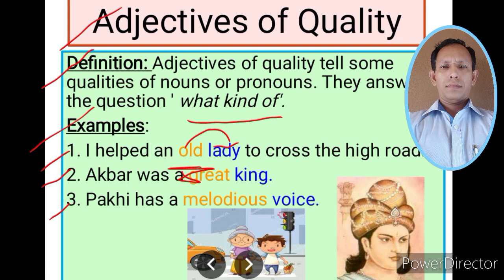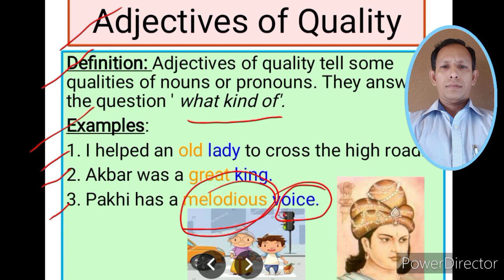In the second sentence, the noun is king and the adjective of quality is great, which is telling some quality of the noun king. What kind of king? It is a great king. So, the word great is an adjective of quality. Similarly, in the third sentence, the noun voice is described by the adjective of quality melodious.